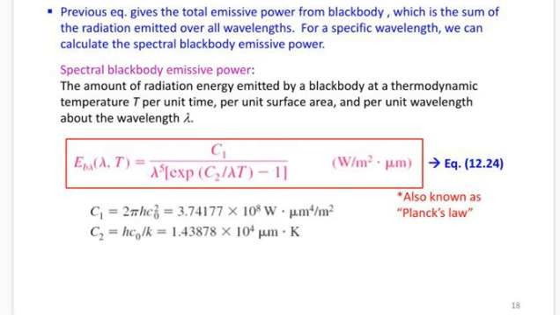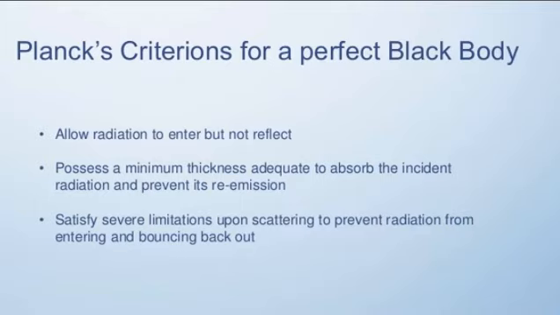C1 and C2 are two constants. C1 is 2 pi h c squared and C2 is h c0 by k. There are values for these constants, C1 and C2, obtained with the help of experimental data.